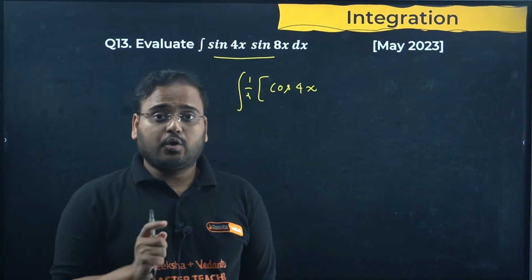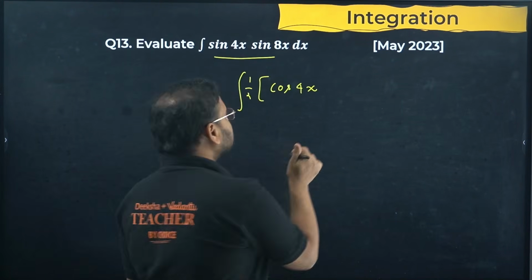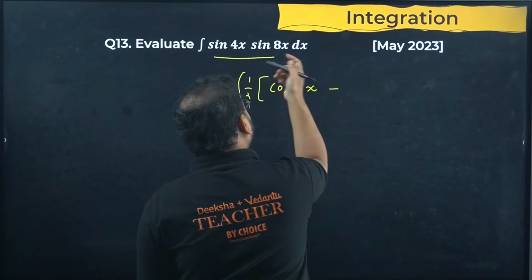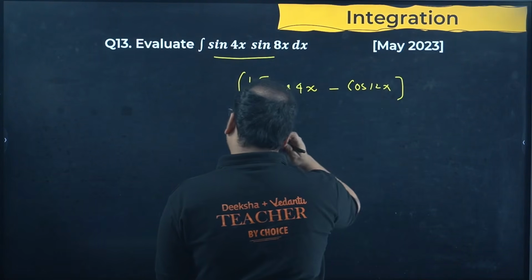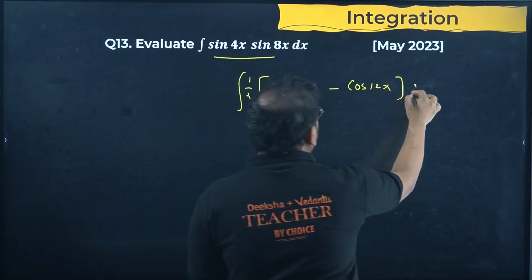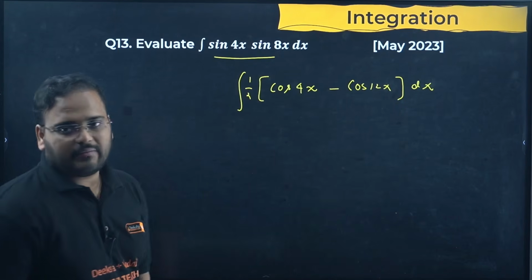But sir, cos of minus 4x will become plus only, no? Cos of minus x is simply cos of x. Here you'll have a minus sign and take the sum, so cos of 12x, and of course you'll have dx over here.